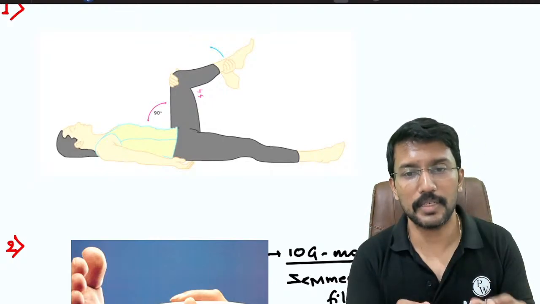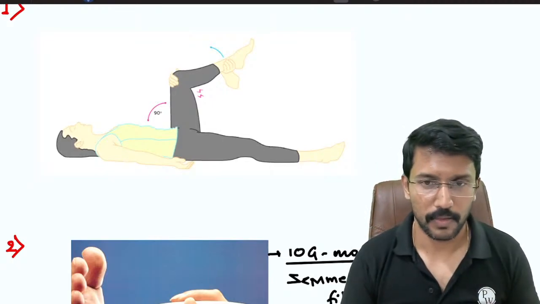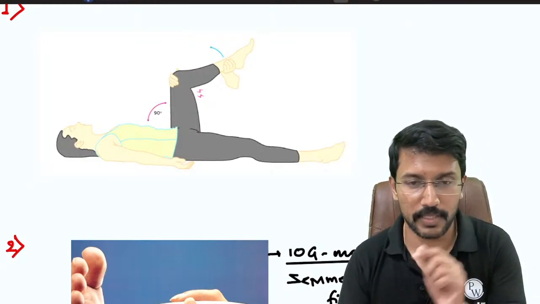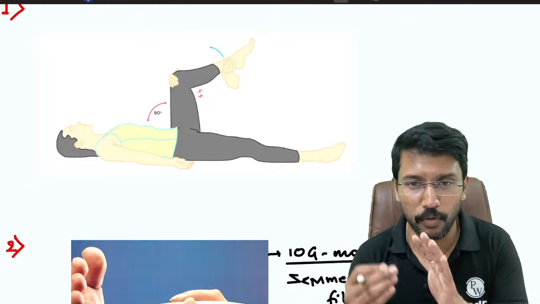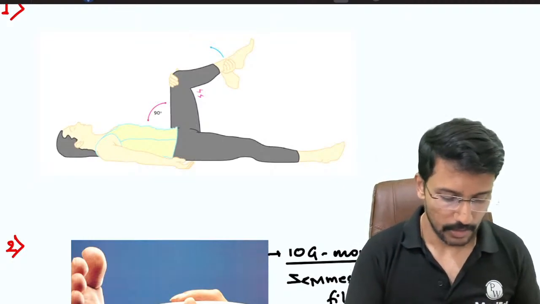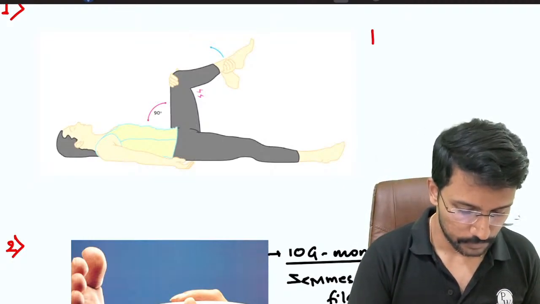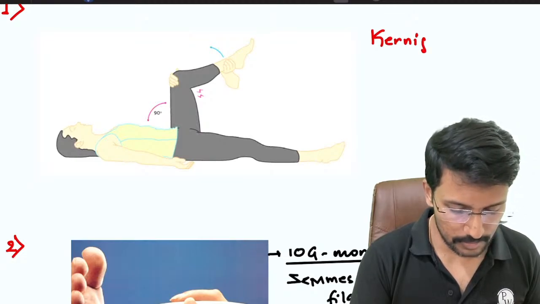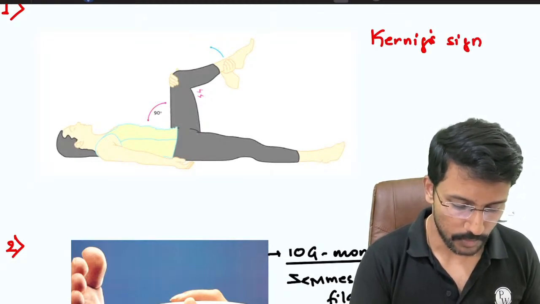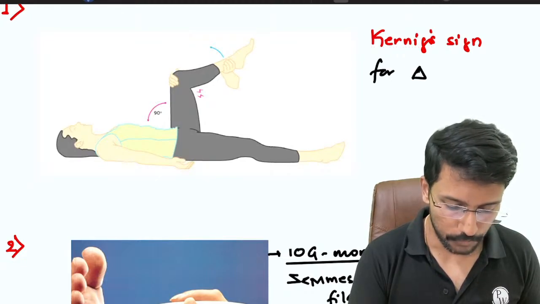But once I have established that a particular patient has neuropathy, to understand how severely the neuropathy has affected him, whether he can protect his own feet from micro trauma, to decide that we use this 10 gram monofilament, right? So this is nothing but our Kernig's sign, right? This image is demonstrating the Kernig's sign for diagnosis of,